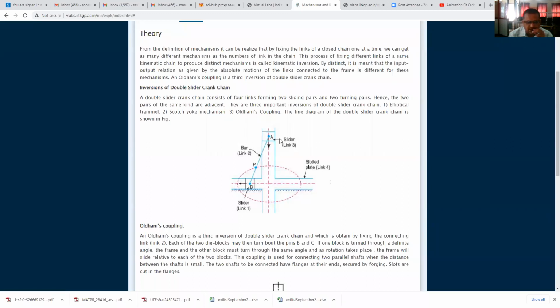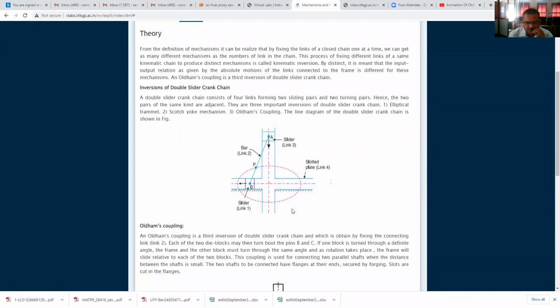This is known as the elliptical trammel, which is used to draw the ellipse. A double slider crank chain consists of 4 links forming two sliding pairs and two turning pairs. Hence, the two pairs of the same kind are adjacent. There are 3 important inversions of the double slider crank chain. First is the elliptical trammel, second is the Scotch yoke mechanism, third is the Oldham's coupling.